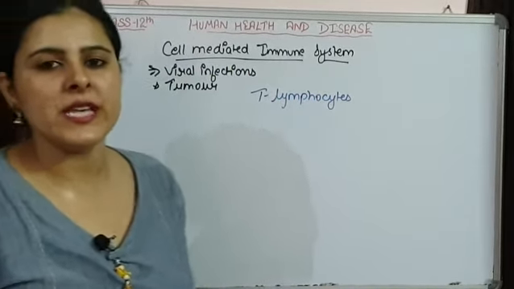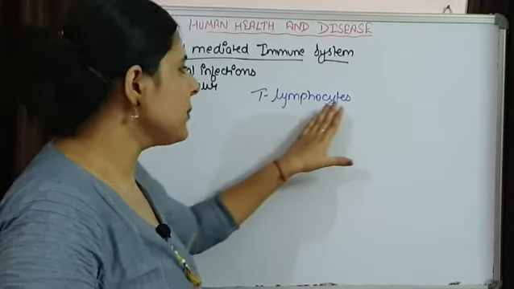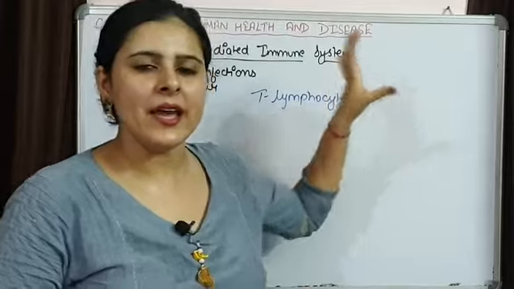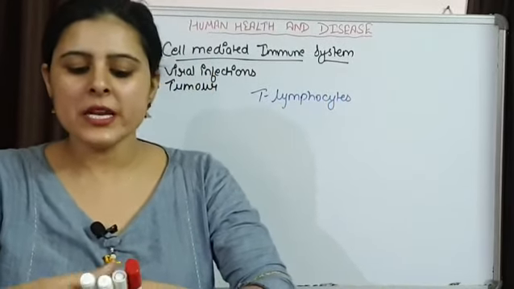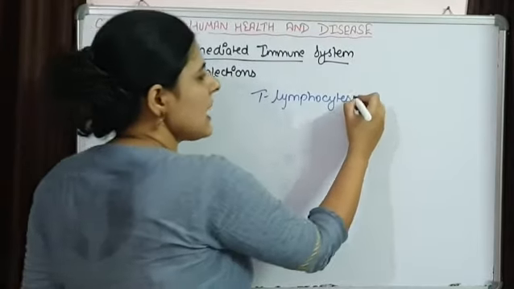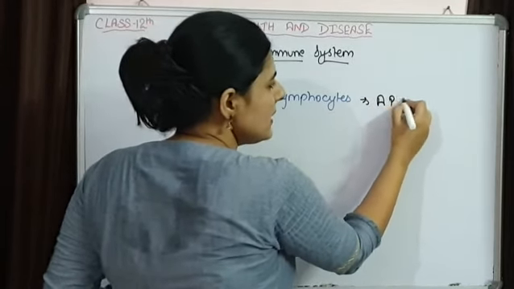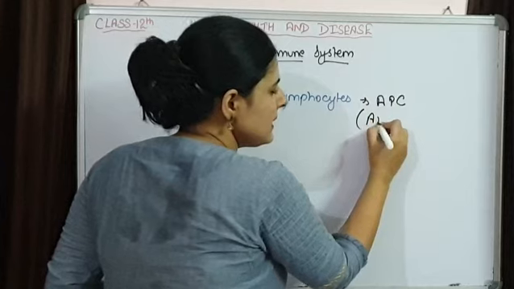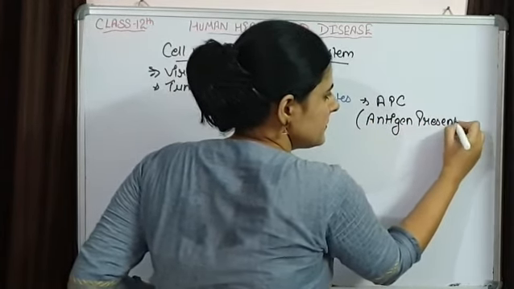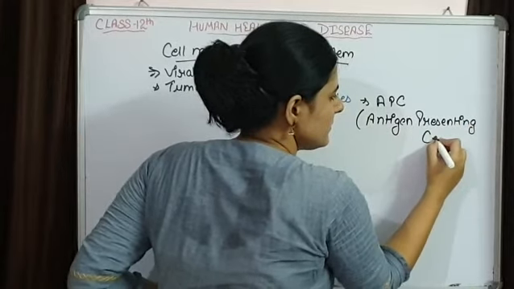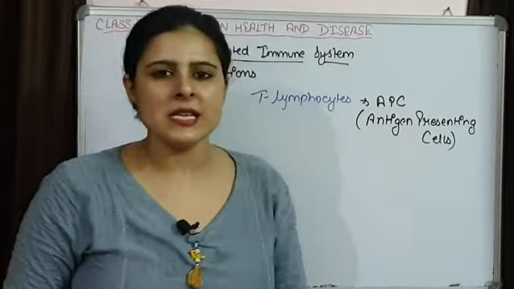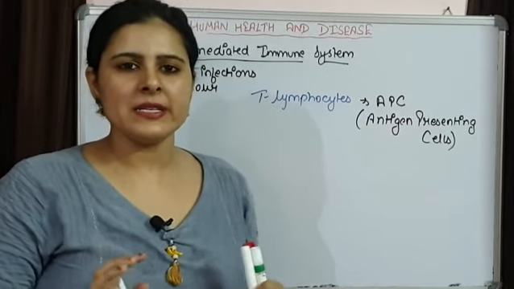These T lymphocytes are not able to recognize a foreign particle, so they need help, and the help is given by specialized cells known as APC, that simply means antigen presenting cells. What are these antigen presenting cells doing?